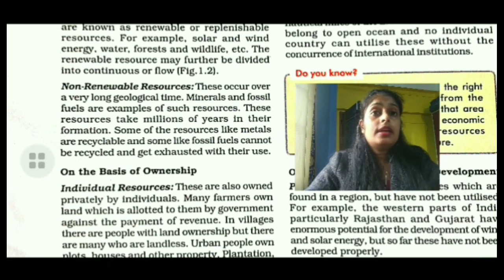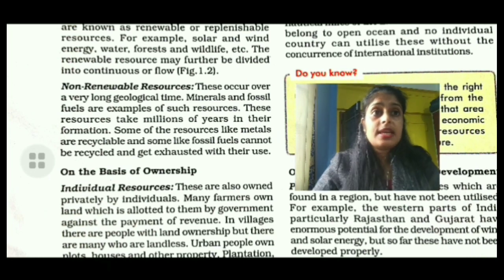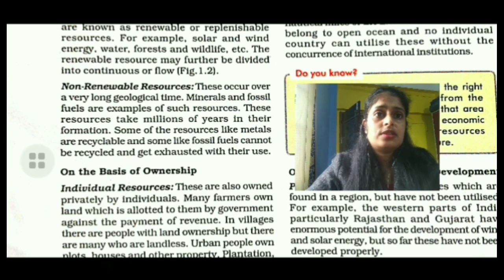Here it says that some resources are not renewed in a large time span. They also get exhausted when we use them. If we use more, the amount of that resource decreases day by day.